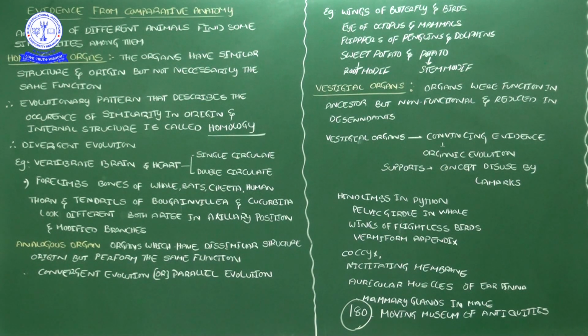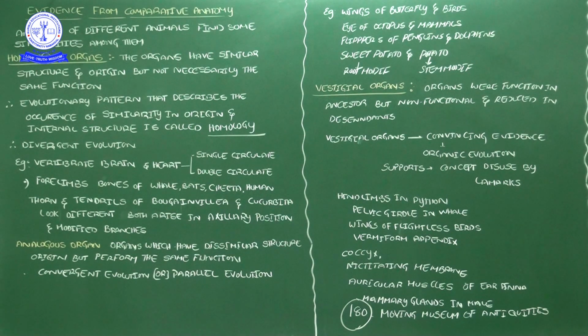With the help of these, they are structurally something different, but the origin is the same. Both thorns and tendrils originate from the axillary position of the stem. From that axillary position onwards, it wants to produce branches. Those branches are modified in the form of thorns and tendrils for the purpose of climbing.